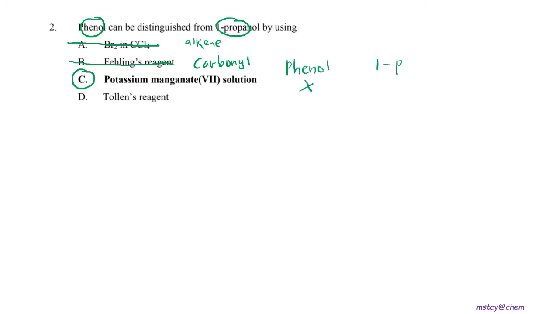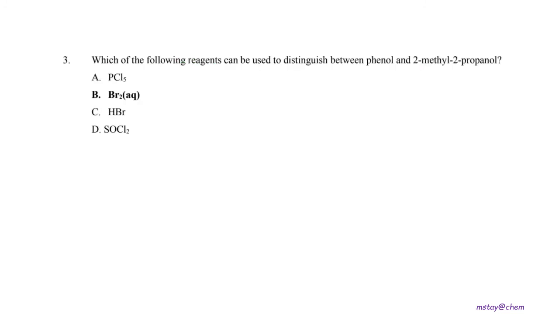However, 1-propanol is a primary alcohol, and a primary alcohol can undergo oxidation. So one has changes and one doesn't, so you can differentiate the alcohol from the phenol. D is Tollens' reagent, which will also be learned in the chapter on carbonyl. So the answer for question number 2, no doubt, is C.